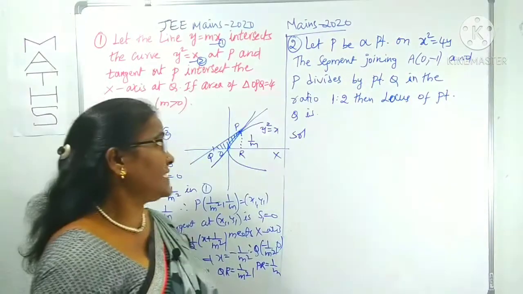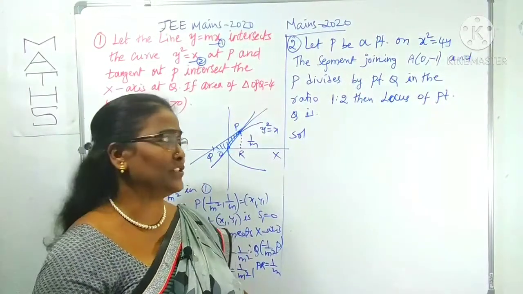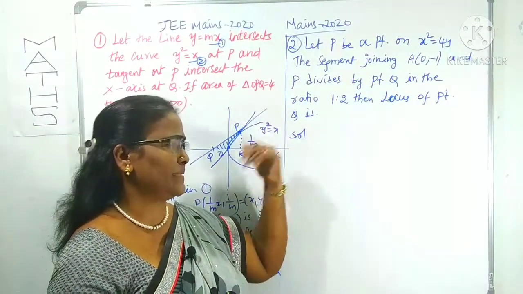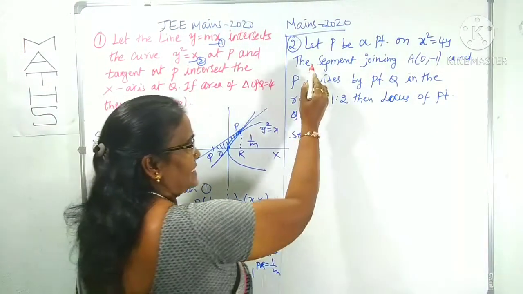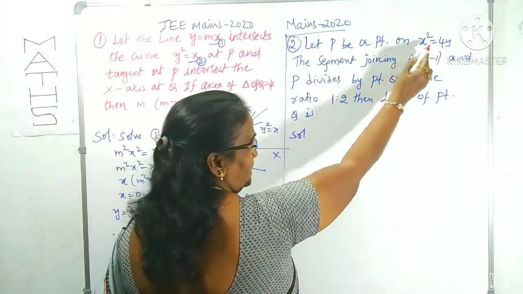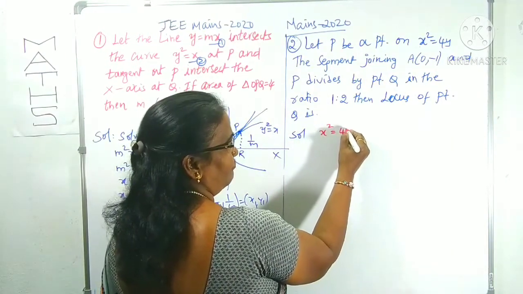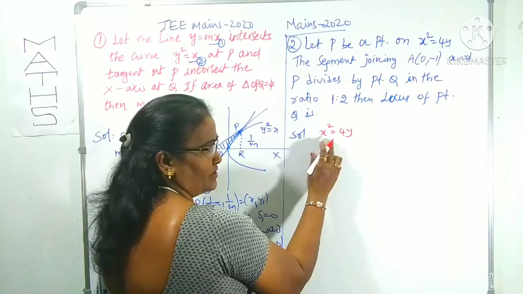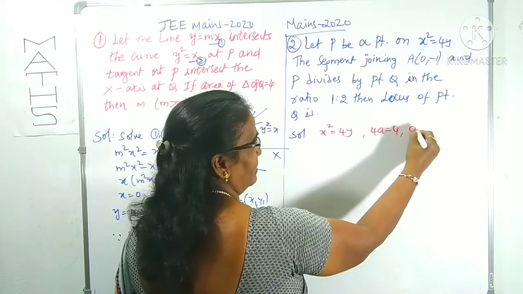That is important. Look at question number 2, which is also from Mains 2020, one of the shifts. It is also a very simple question. What is the question? We can look at the first sentence. Let P be a point on this parabola. What is the parabola? In the form of x square is equal to 4ay. This means x square is equal to 4y. In place of 4a there will be 4. The a value is 1.